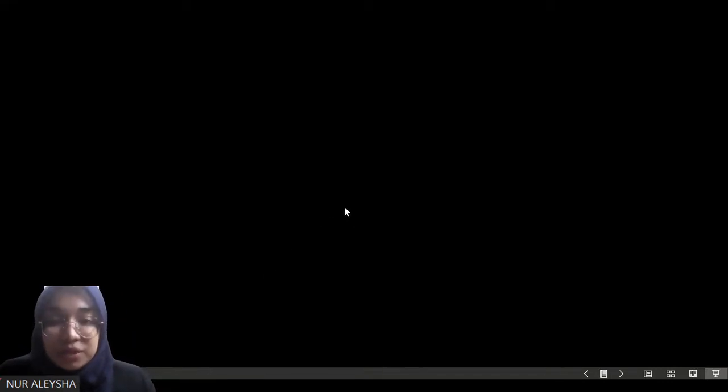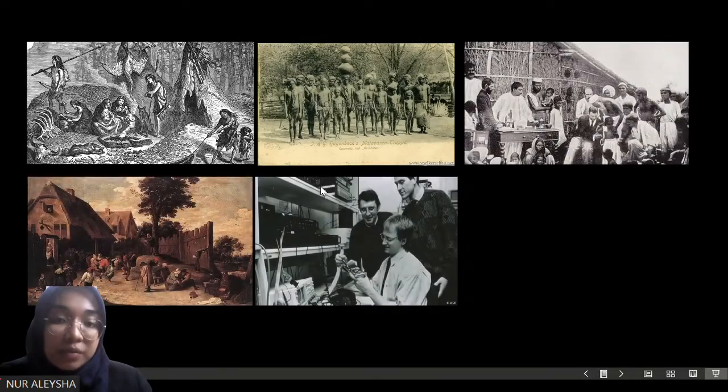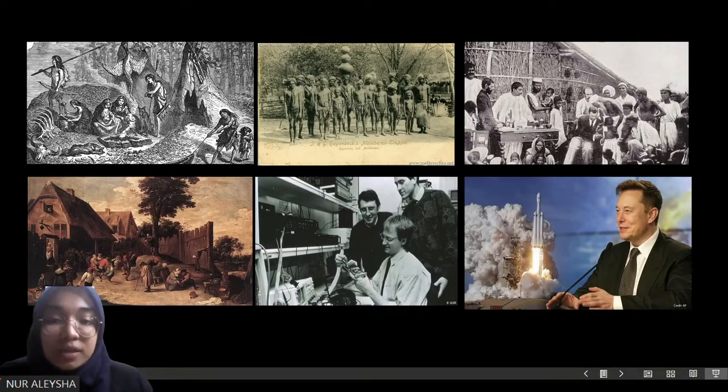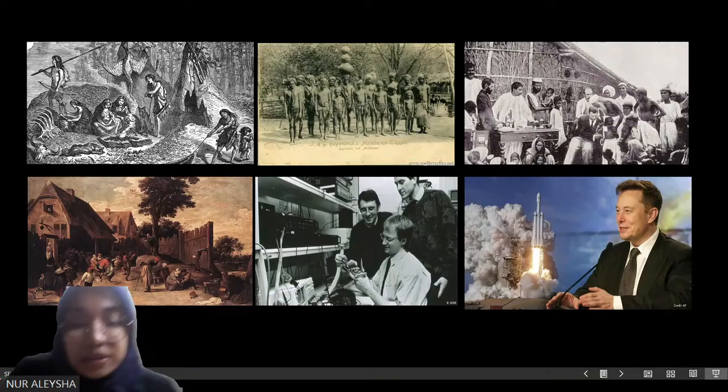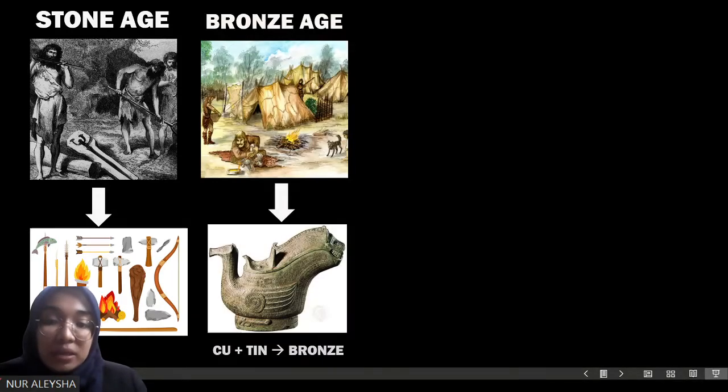Ladies and gentlemen, do you agree if I say that human development is actually driven by the development of new materials? It can be related with the periods of human history. Let us travel back to the beginning of the Stone Age over a million years ago, where humans only accessed natural materials such as stone and wood. But later, they started to develop materials that have superior properties compared to stone by adding alloying elements.